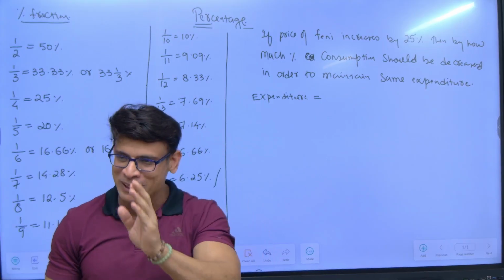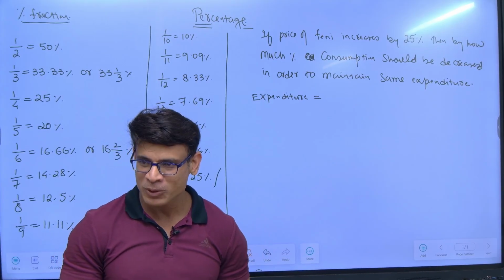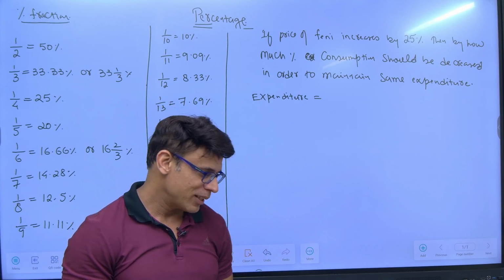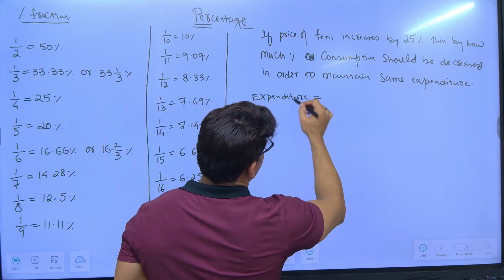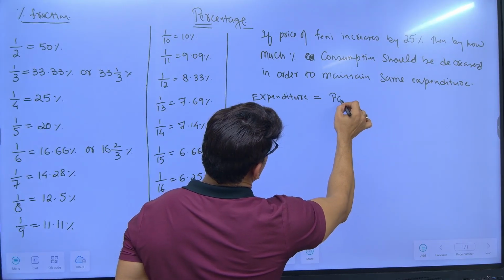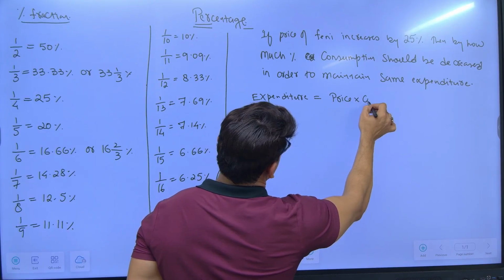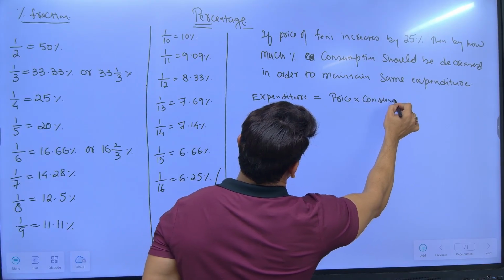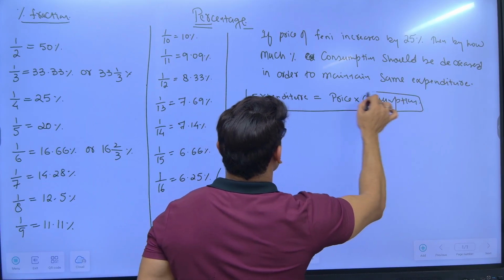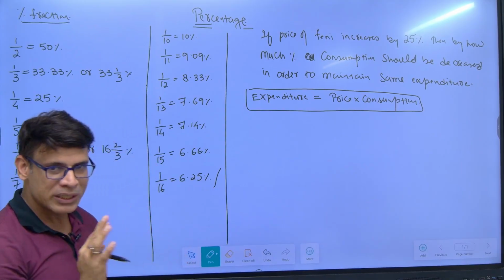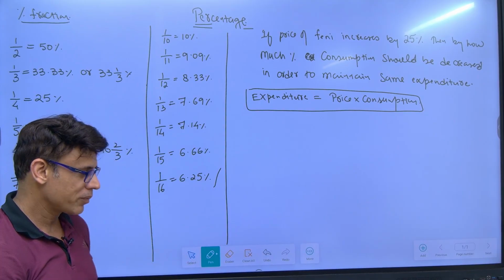So how much is your expenditure on penny? 1000 rupees. Every month you spend 1000 on drinking. So expenditure depends on what? One is price and second is consumption, right?